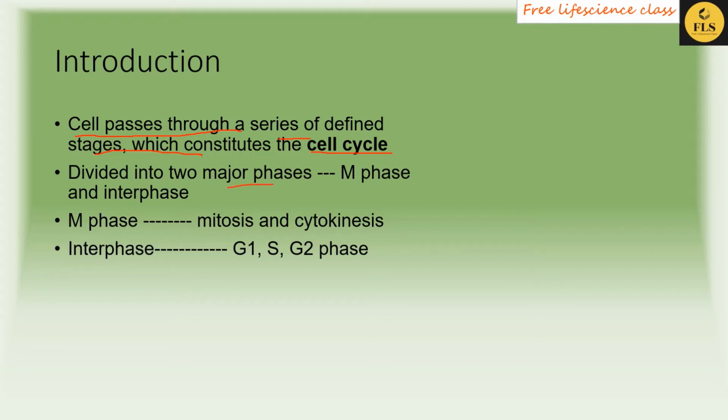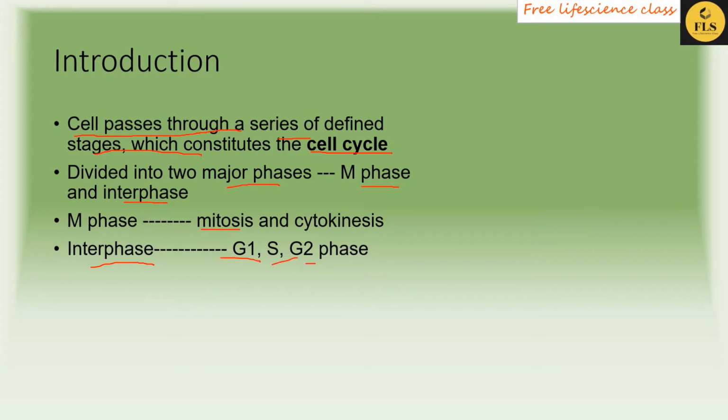In gametes you can also see meiosis, but here we are concentrating on the general case, so we can say M phase has two parts, mitosis and cytokinesis. Interphase is classified into three phases, G1, S and G2, and there is another stage where the cell is in a resting condition, that is G0 or the quiescent phase.